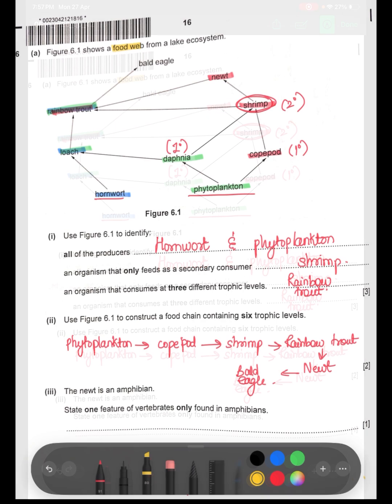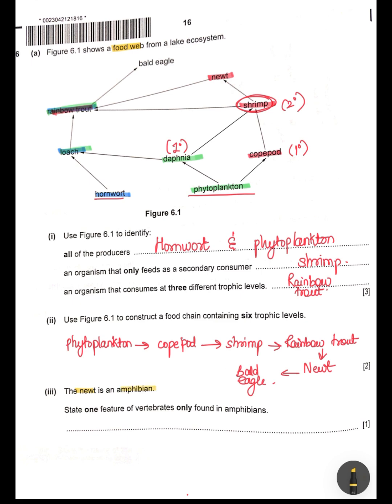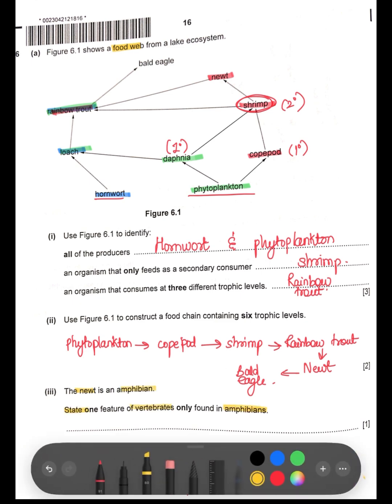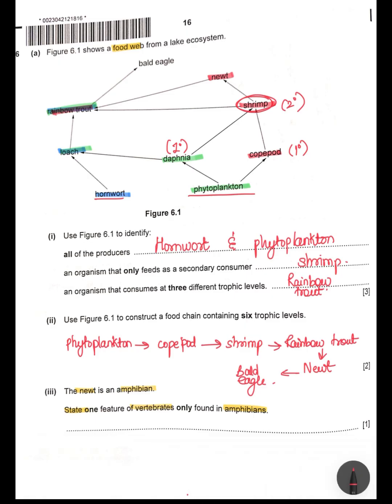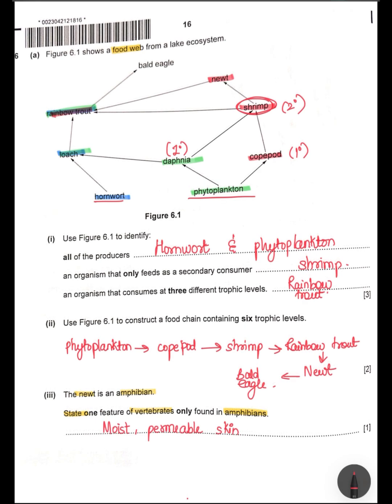Next question. So newt is an amphibian. You need to state one feature of vertebrates which is only found in amphibians. Moist, permeable skin.